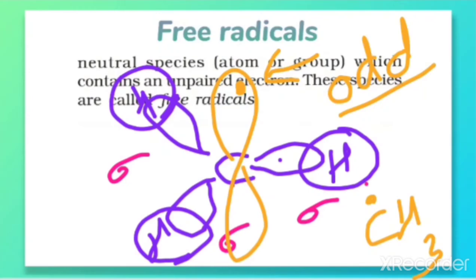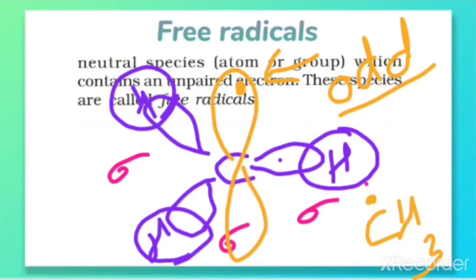Free radicals are actually neutral species. They have neither a positive charge nor a negative charge. This is a neutral species which can be an atom or a group, and it has an unpaired electron, that is, an odd electron is present. That's why it is called a free radical.